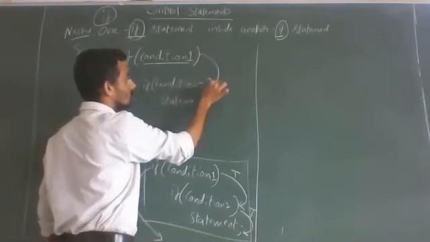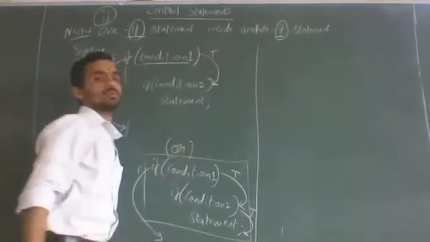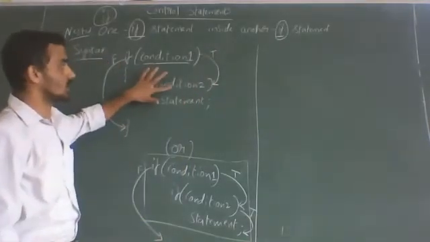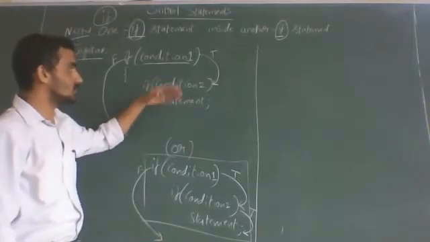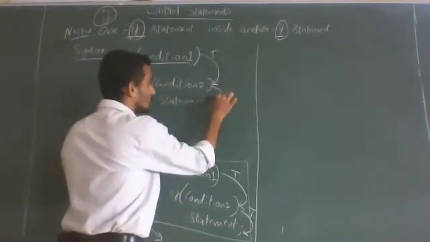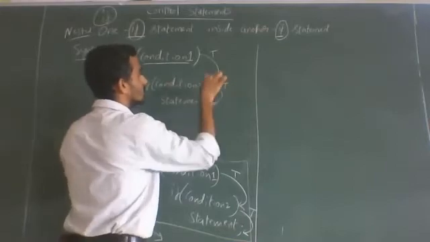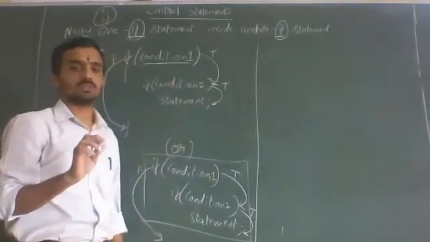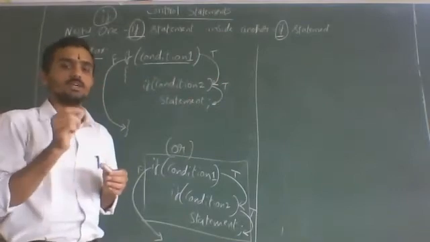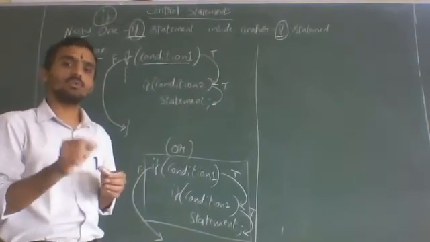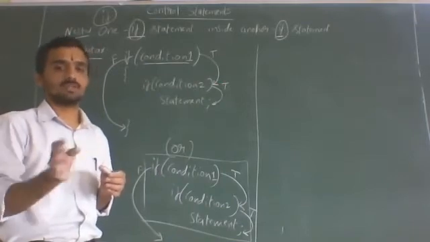That means program control will come to this particular condition. Now let us assume this condition is also true. If this is also true, then this statement is executed. For a statement, you don't say true or false, you just say executed. For a condition, you say true or false, and one more word you can use, executed.